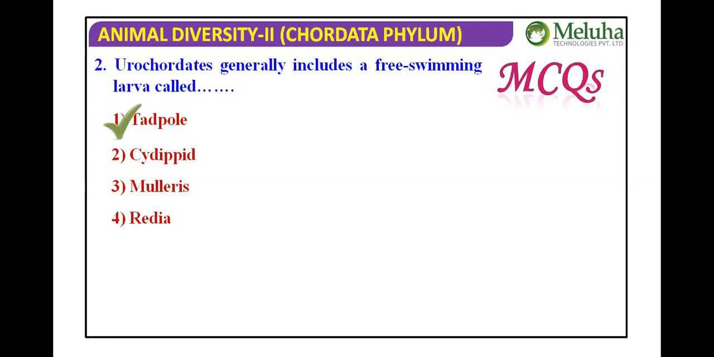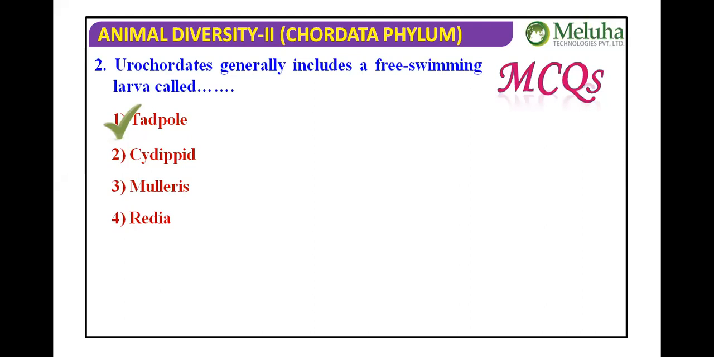Have you seen somewhere else the Cydippid larva, Müller's larva and Redia? Are these larval forms familiar from earlier? Just think about them. Not only the right answer, you should know the remaining options also. If you are able to read biology like that, and all four options given come to mind, that makes you more successful in biology.